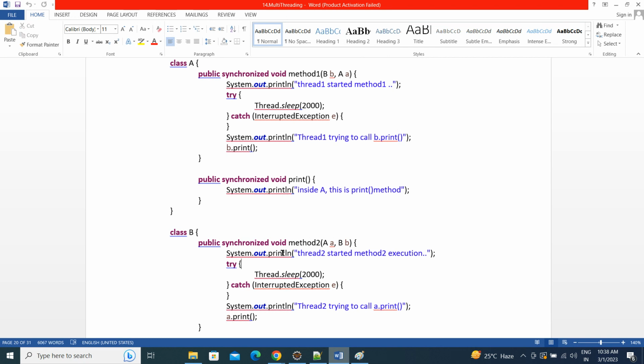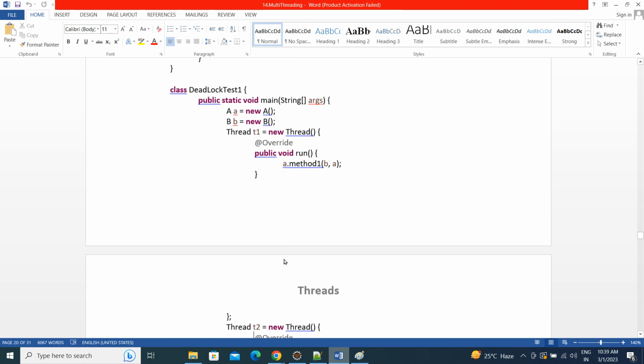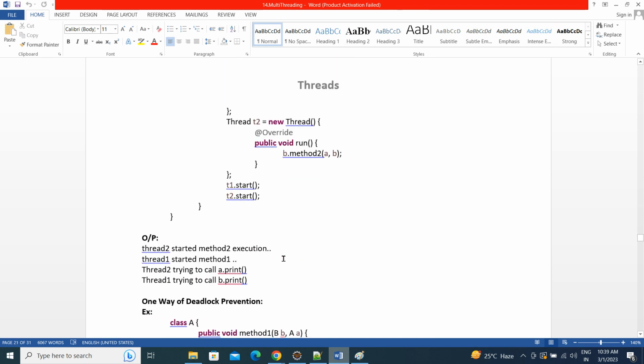In the same way, T2 has also started its execution of method 2. While executing, it is calling the A class print method. The A class object is already locked by the T1 thread, so it will not give T2 a chance to execute the print method. In that case, both threads will be in the waiting state.